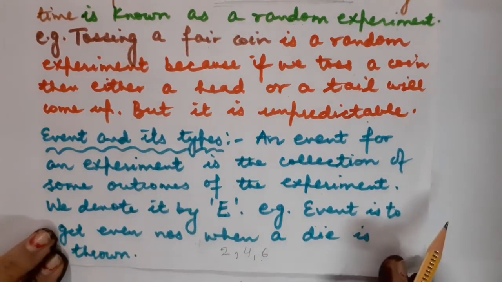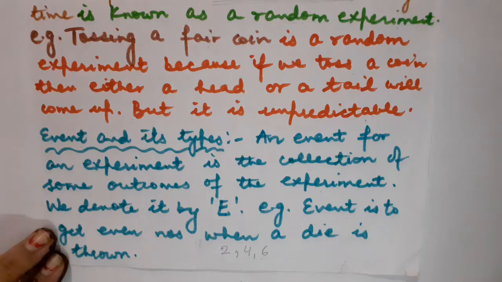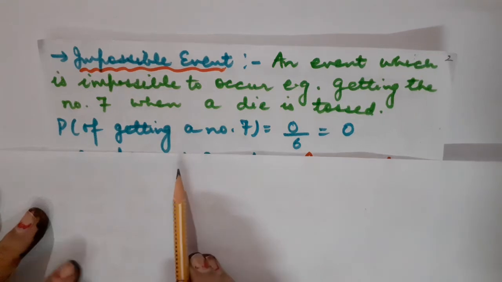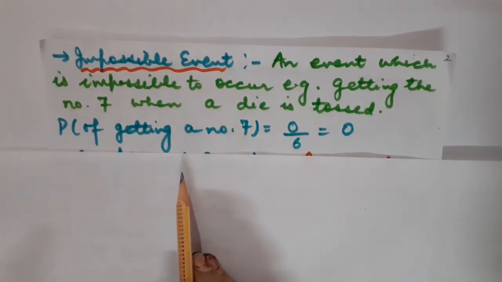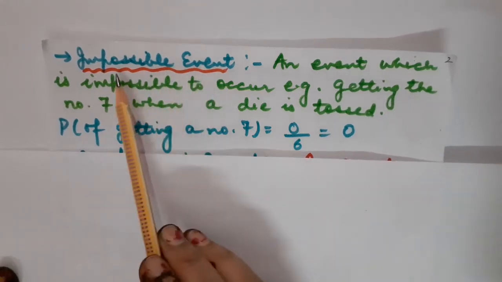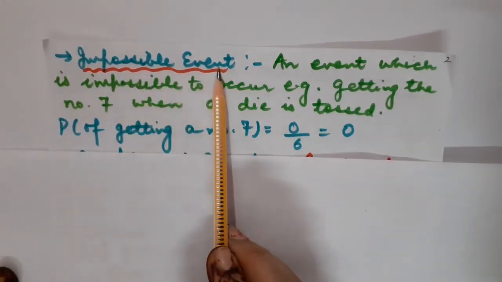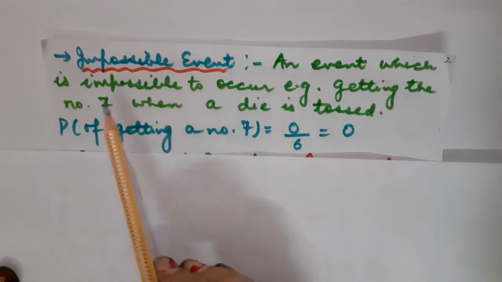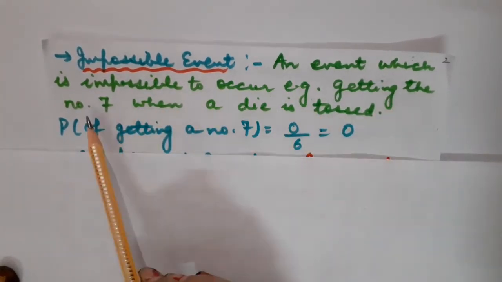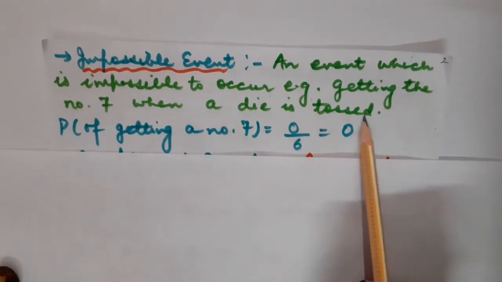Now let us discuss the types of events. Whenever you are asked to calculate the probability, definitely you will have some event given in that question. Correct? So here are the types of events. The very first one is the impossible event, an event which is impossible to occur. For example, getting the number 7 when a die is tossed.